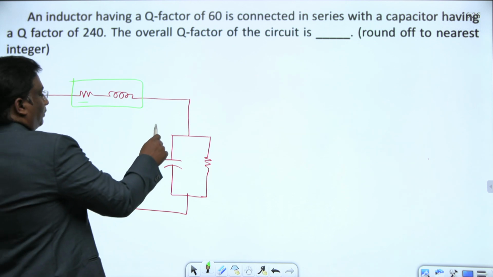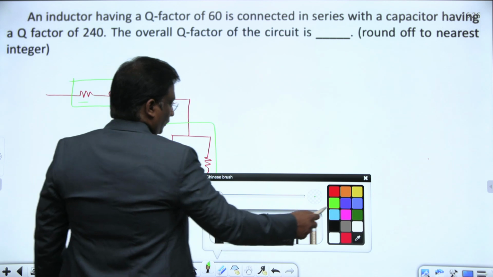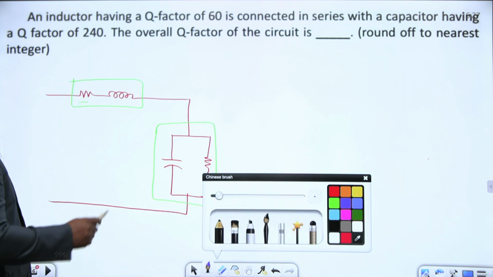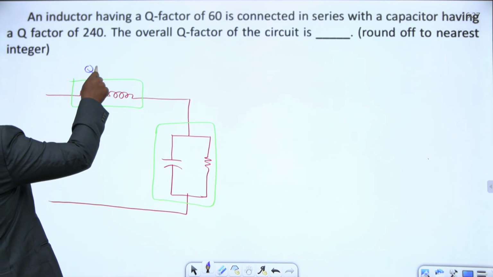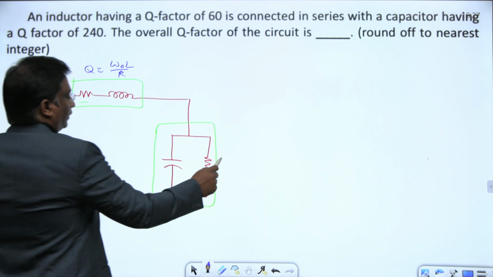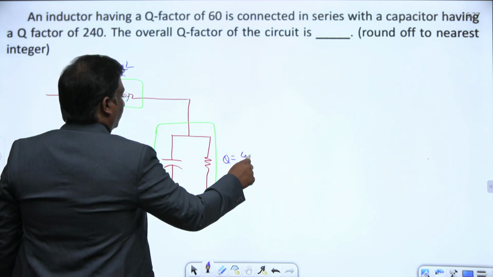This is a practical capacitor. What is the expression for quality factor of a series RL circuit? Omega naught L by R. What's the quality factor for the parallel RC circuit? Omega naught CR.